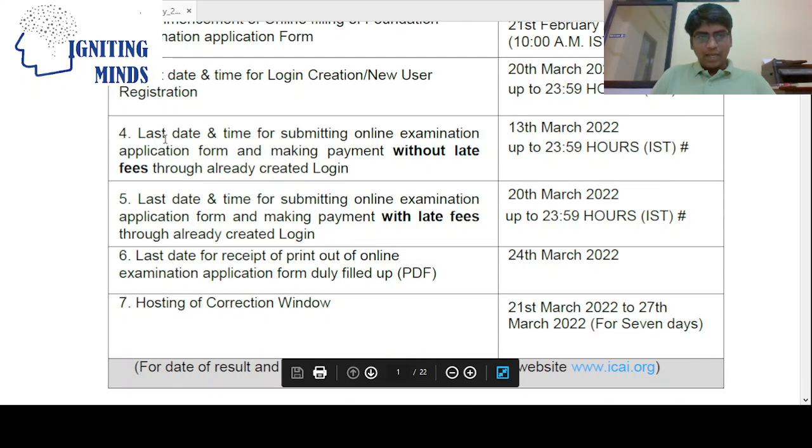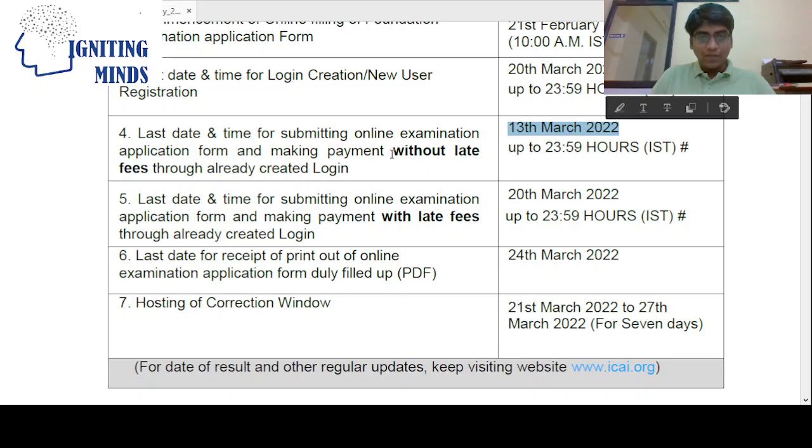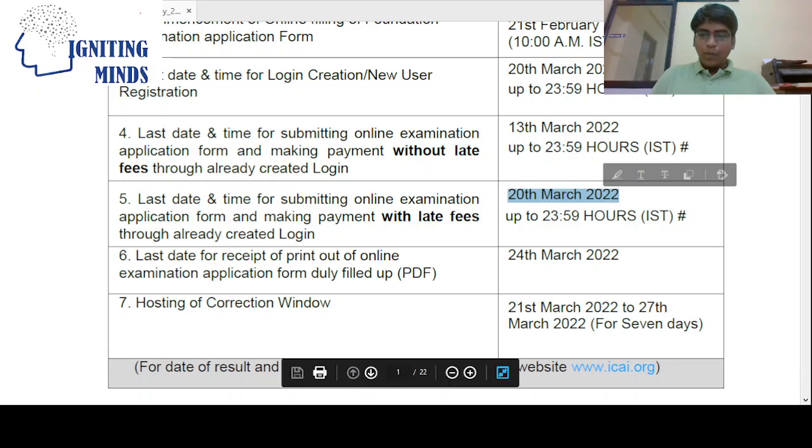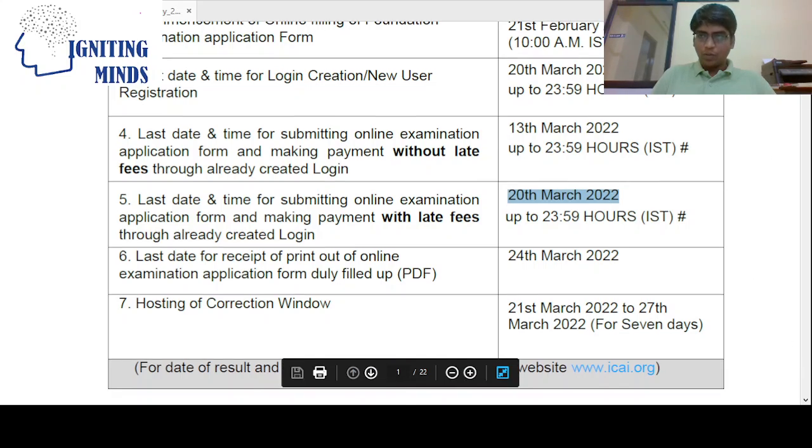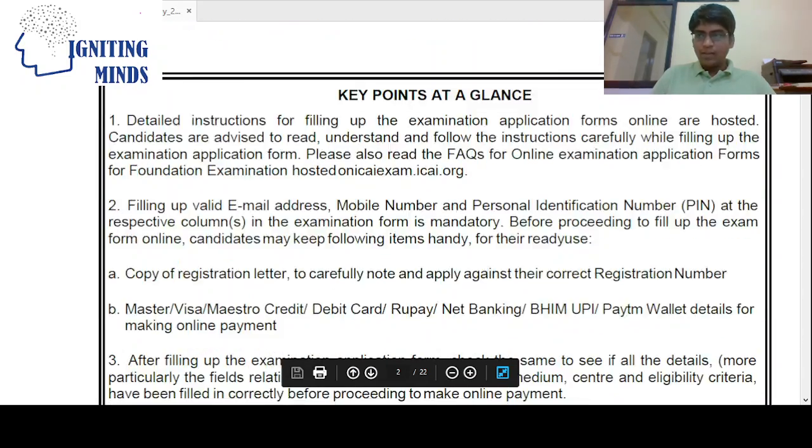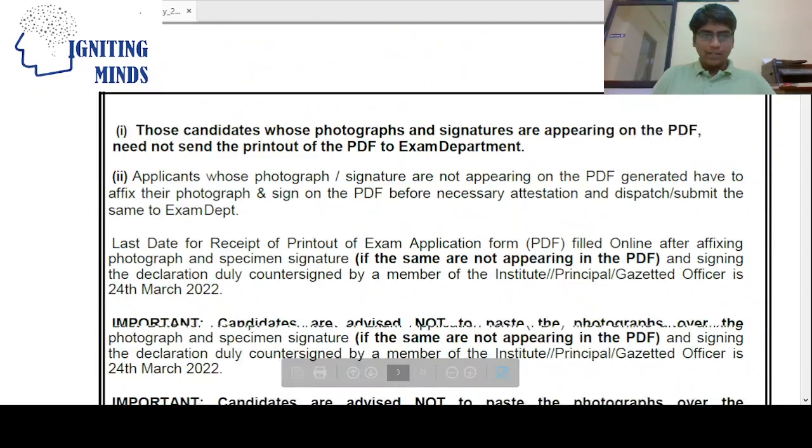As you all know, the last date for submitting your online examination application form is 13th March. So it is already over. This is without late fees. With late fees, the students can still go ahead and do their applications online until 20th March 2022. So now we will give you the post application process.